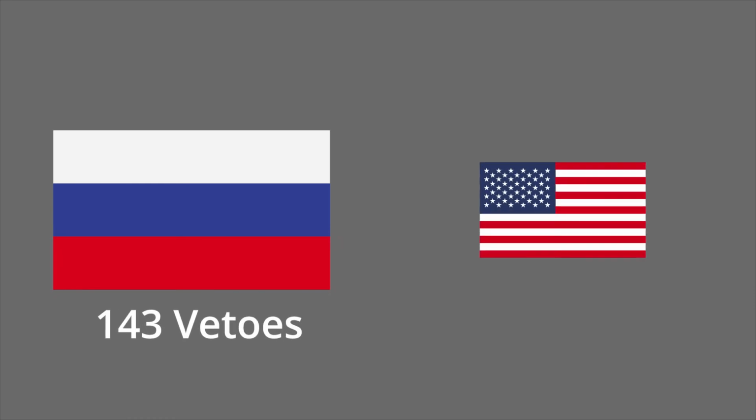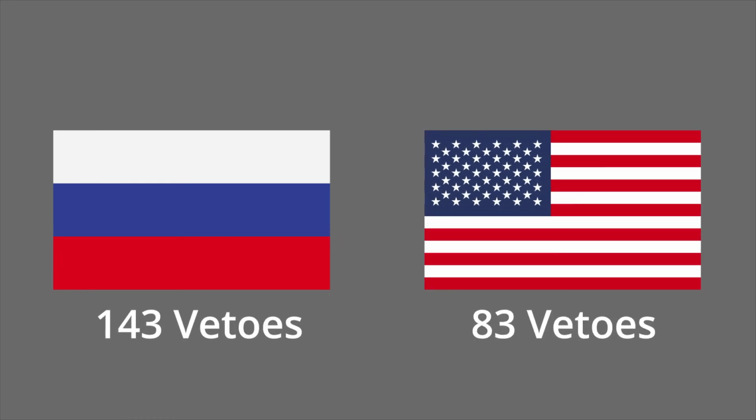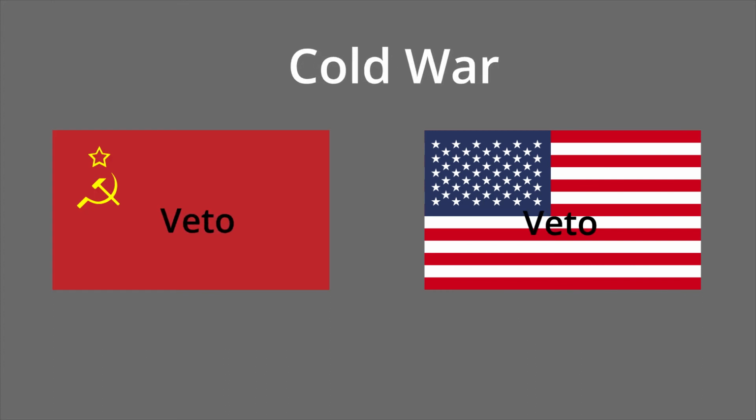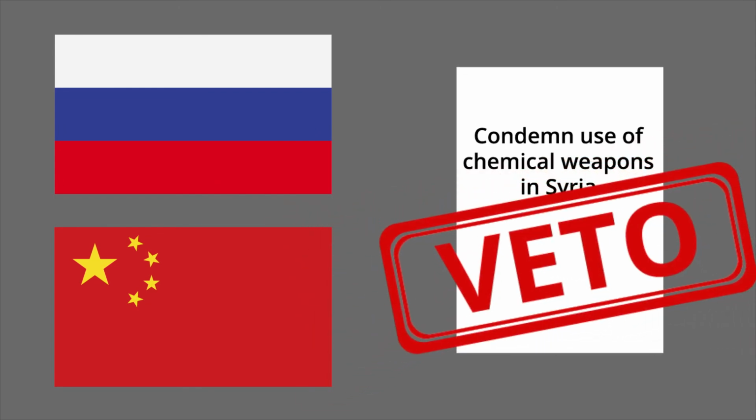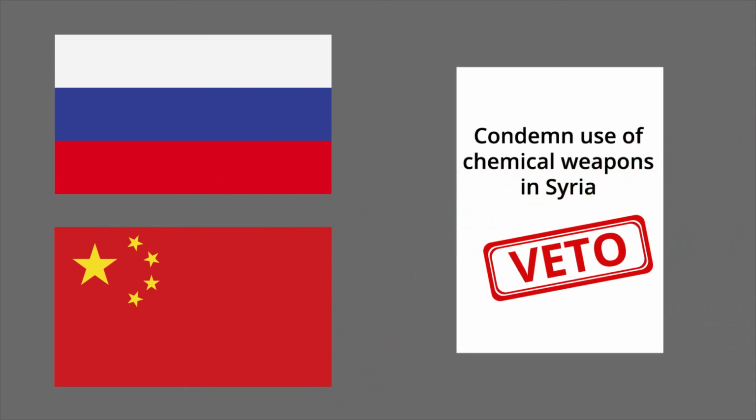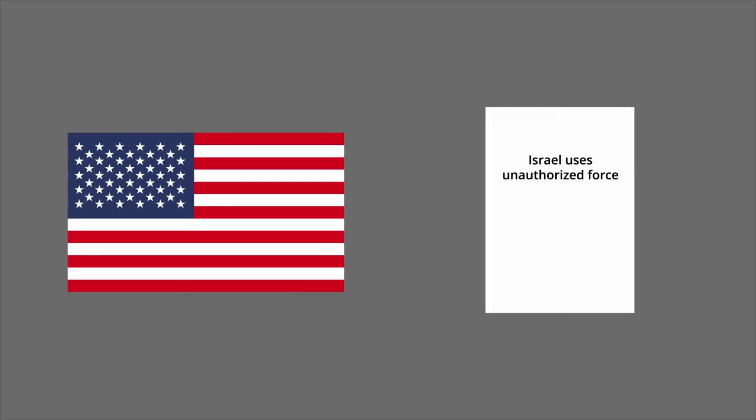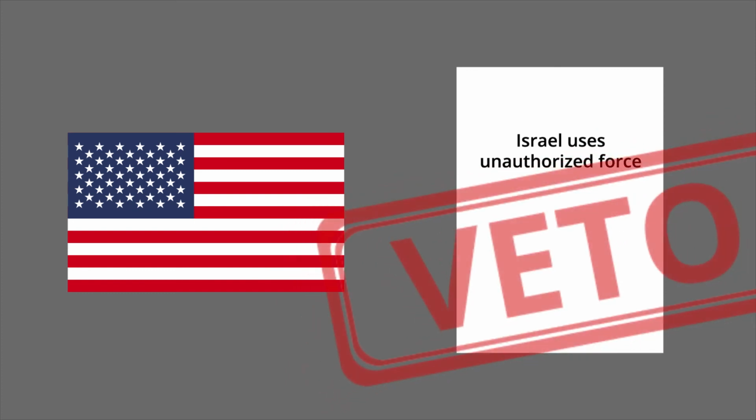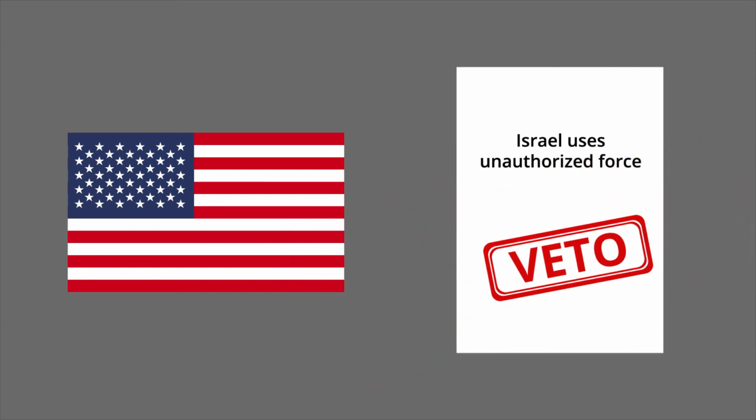Since 1946, Russia has cast 143 vetoes, followed by the United States with 83 vetoes. During the Cold War, the United States and the Soviet Union often counter-vetoed resolutions to protect their national interests, rather than the collective interests of peace and security. More recently, China and Russia exercised veto power over a resolution condemning the Syrian government's use of chemical weapons on civilians during the Civil War. The US has also been known to veto resolutions that place Israel, a US ally, in jeopardy. Overall, this has raised questions of biases and undemocratic practices that make the Council ineffective at fulfilling its mission.